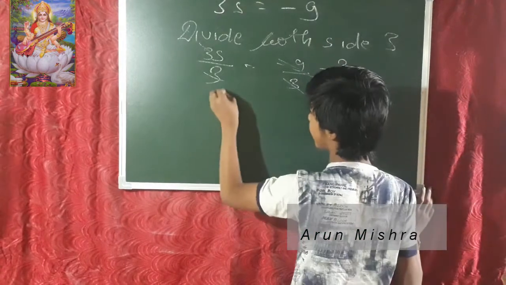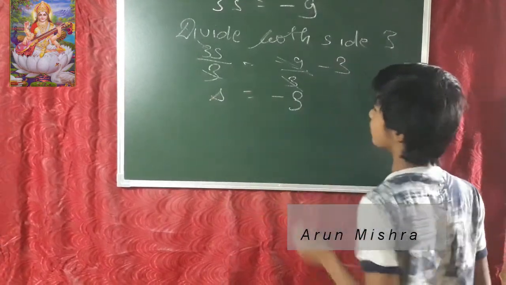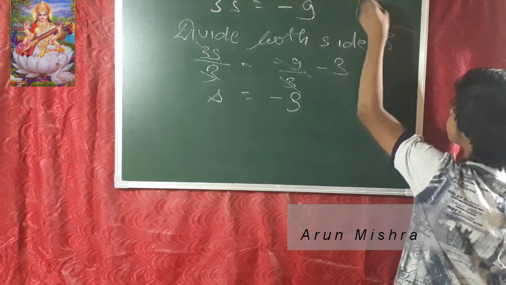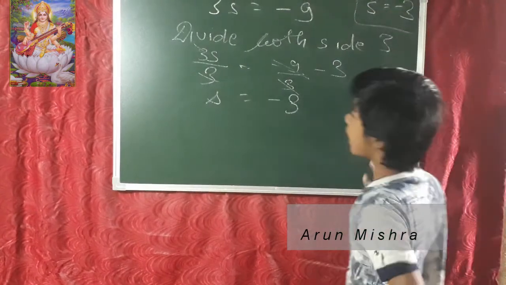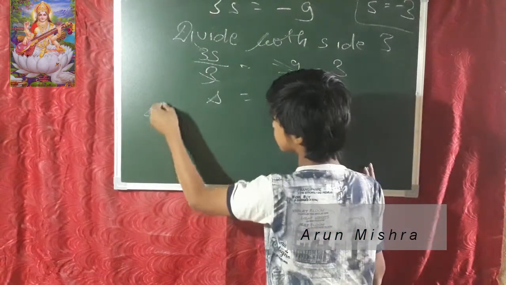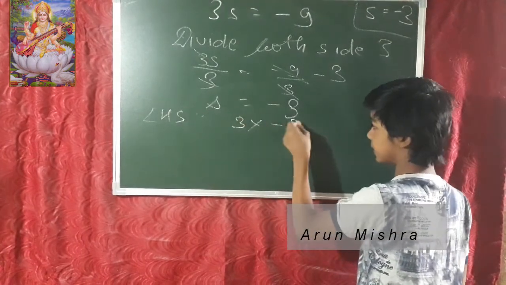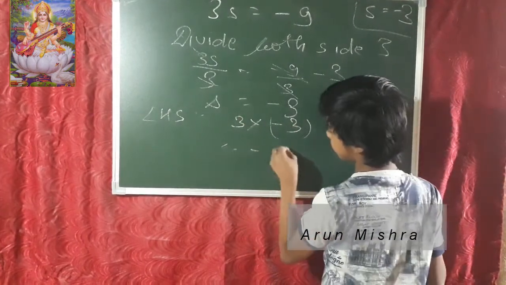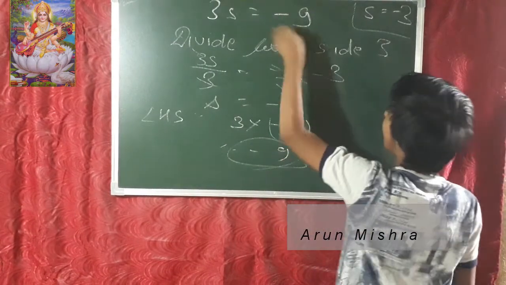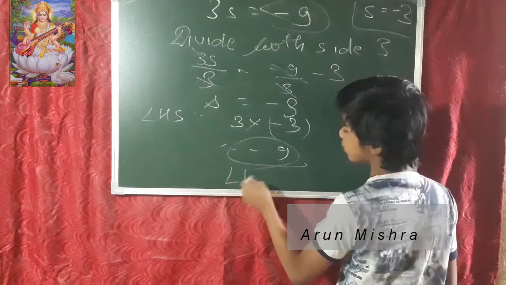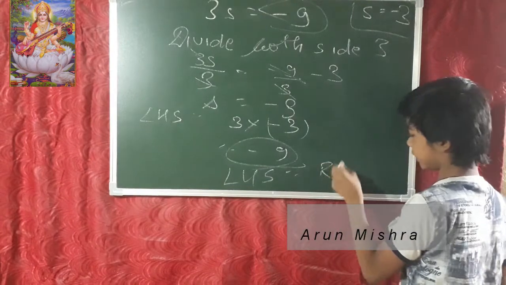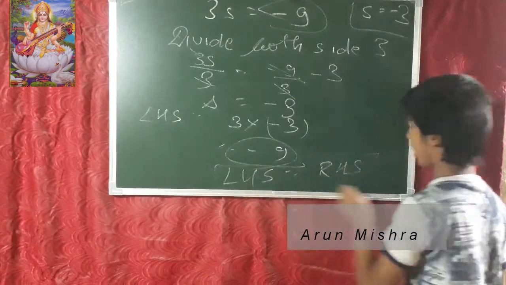Now we are going to start our checking process. S is equal to minus 3, so LHS is equal to 3 into minus 3, which is minus 9. So the LHS and the RHS both are equal. The value is equal. So this is our answer.